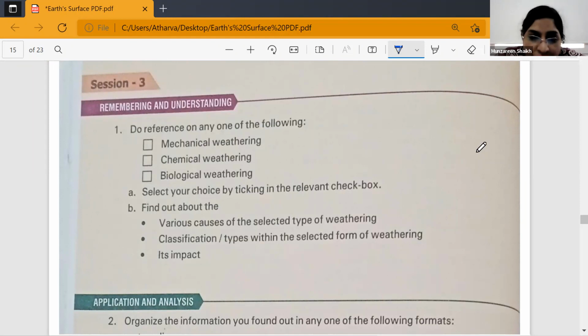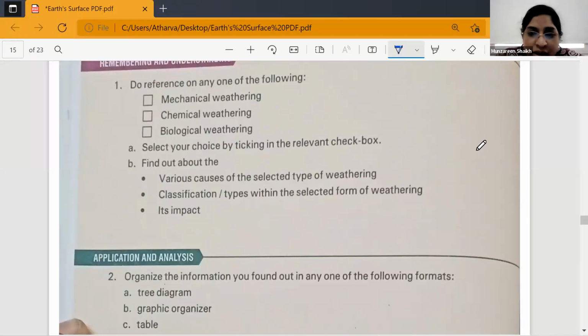Next is select by your choice by ticking in the relevant checkbox. But I want you to do all the three, not just one. Find out about various causes of that particular weathering. For example, if you're doing physical weathering or mechanical weathering, you will first write down the causes.